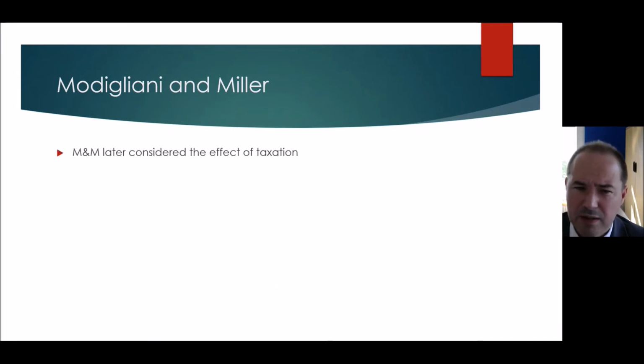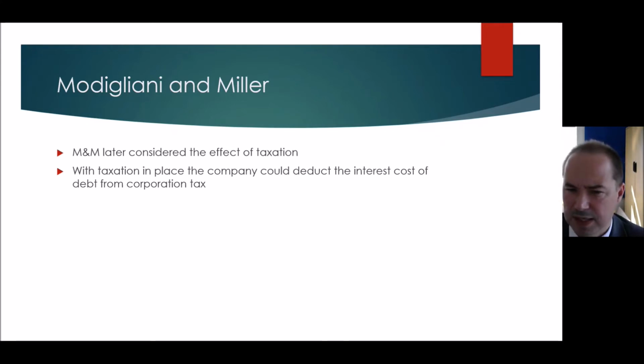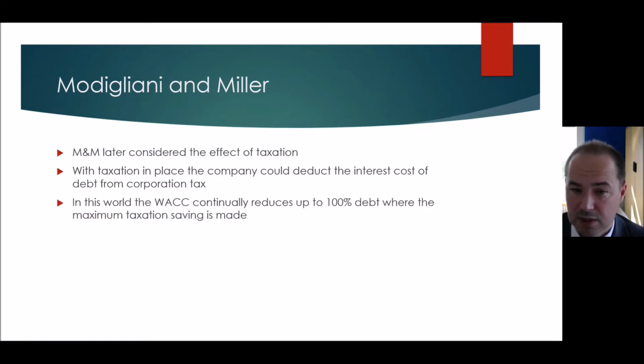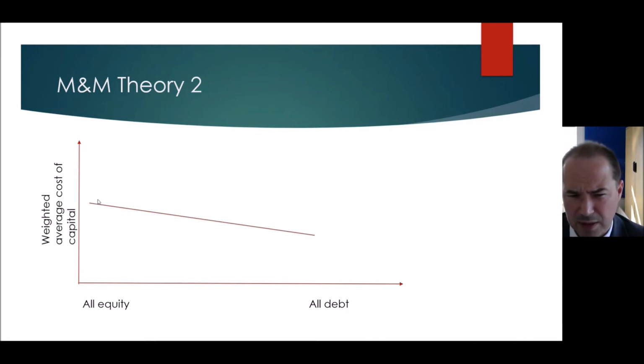Modigliani and Miller theory number two: they now consider the effect of taxation. With taxation in place, a company could deduct the interest cost of that debt from its corporation tax. So we get a taxation benefit by having debt, and our corporation tax is lower. In this world, the weighted average cost of capital continually reduces up to 100% debt, where the maximum taxation saving is made. And so in Modigliani and Miller theory number two, the lowest WACC is where there's 100% leverage.